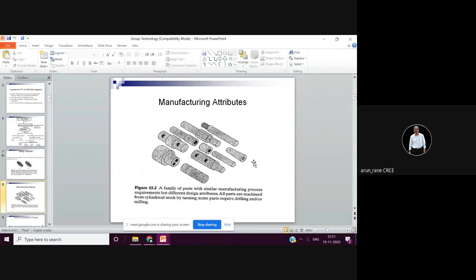Now this is again manufacturing attributes, characteristics, like you have holes and the diameters. So how to group it like this? Then you have some holes on the face, that is bores. And here there are two holes. So this component and this component, you cannot group together. This will go on a lathe machine, whereas this will go on a milling machine. This cannot be produced on a lathe machine, and this will be done on the drilling machine. So this is how your grouping helps.